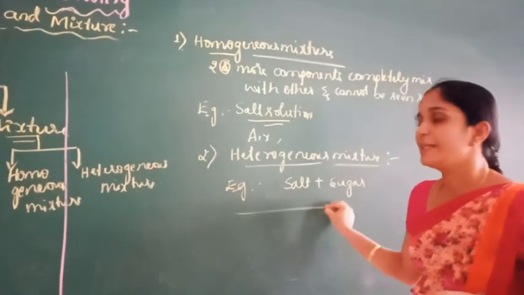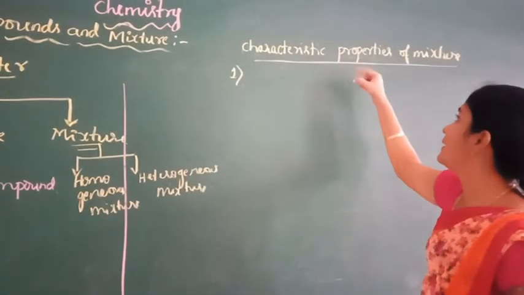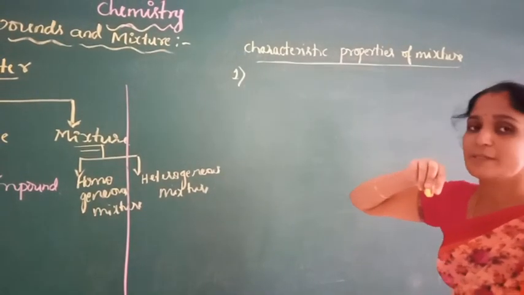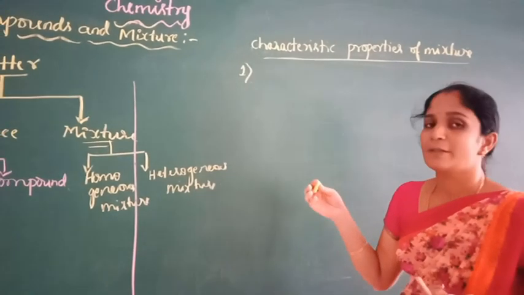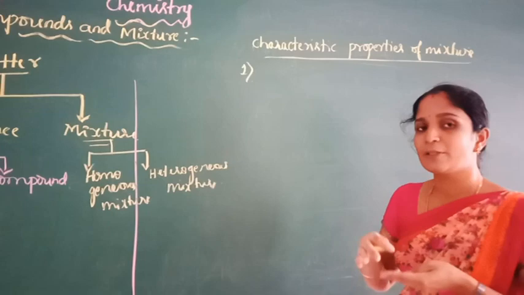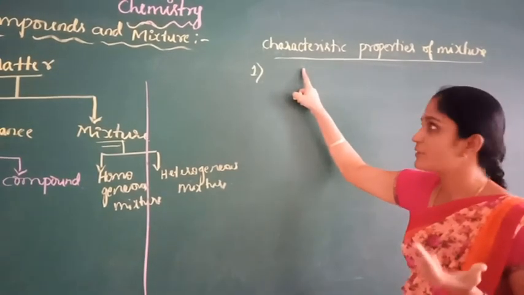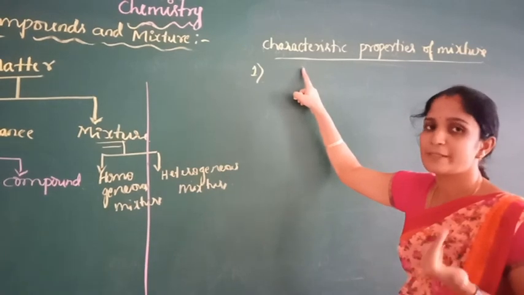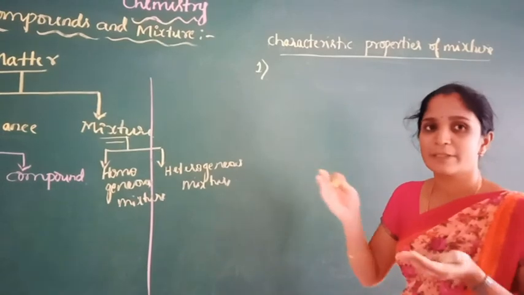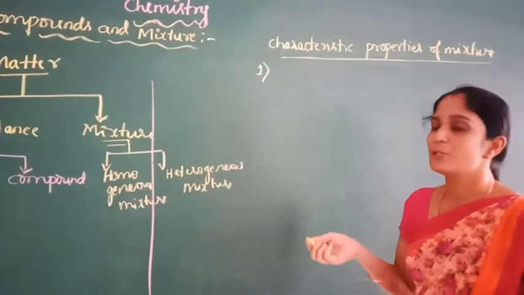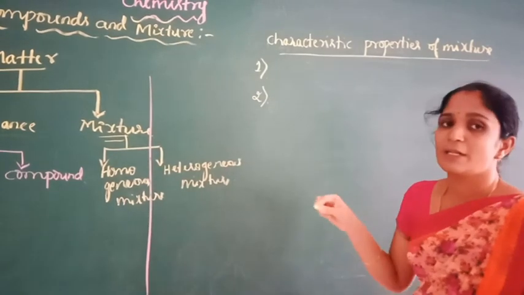Now coming to the characteristic properties of mixtures. The first property is that a mixture is made up of two or more substances that exist together without undergoing any chemical combination between them.